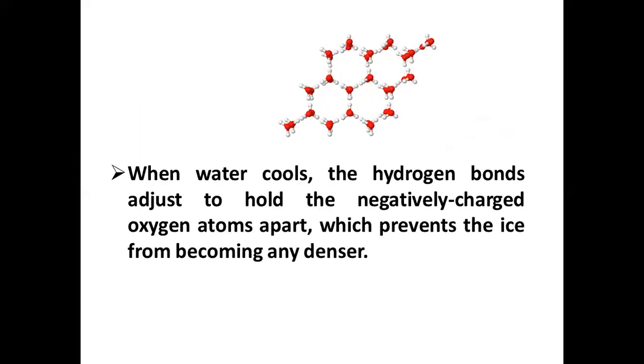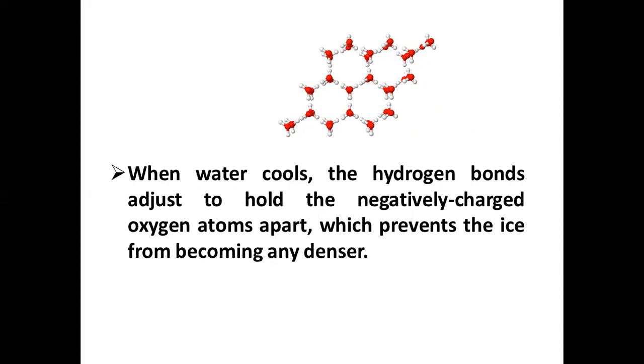Now, when water cools, the hydrogen bonds adjust to hold the negatively charged oxygen atoms apart, which prevents the ice from becoming any denser. As water freezes, the attraction the water molecules have for one another overcomes their motion and holds them in fixed positions.